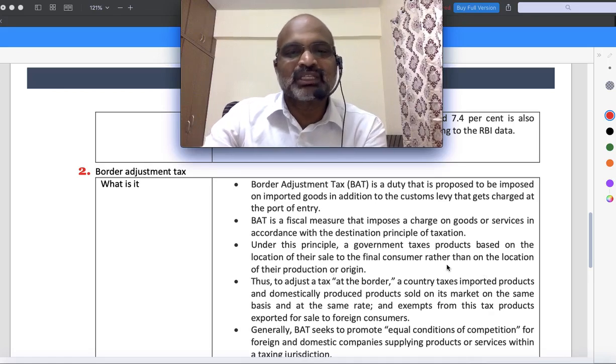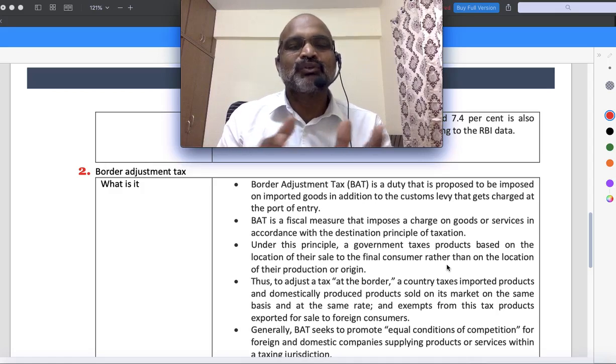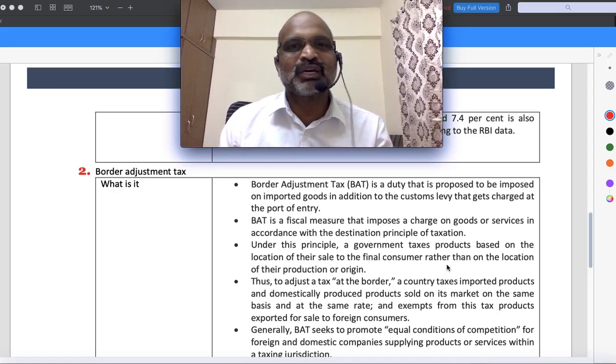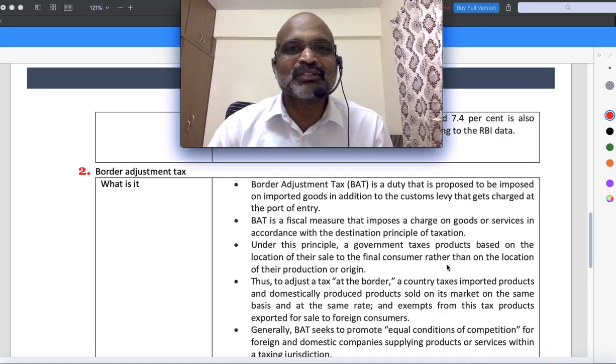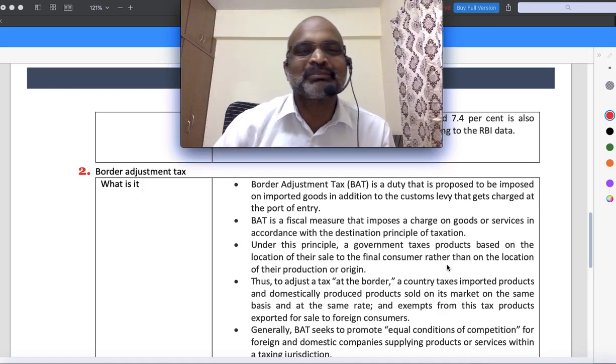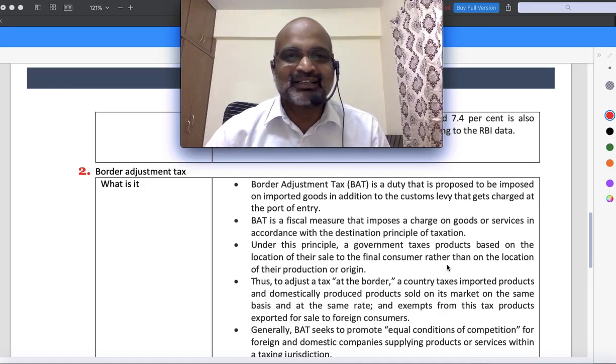So this is one proposal. Even Niti Aayog recently has proposed that it's better to impose a border adjustment, in the sense of to what extent their products are going to impact our products. Suppose our product in the market is already 20,000 and their product is going to be 10,000, so you can impose at least a 7 to 8,000 border adjustment tax, so that their bicycle also will become 20,000. And it's a kind of counter-attack.